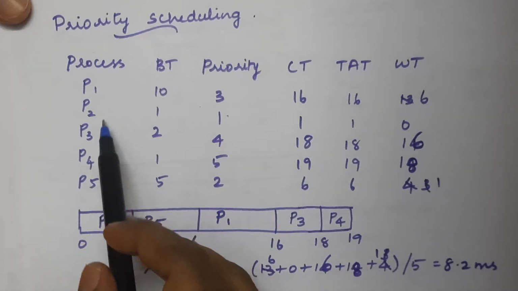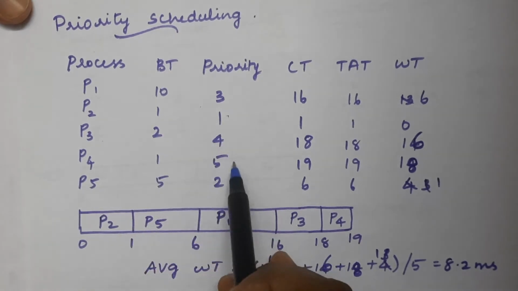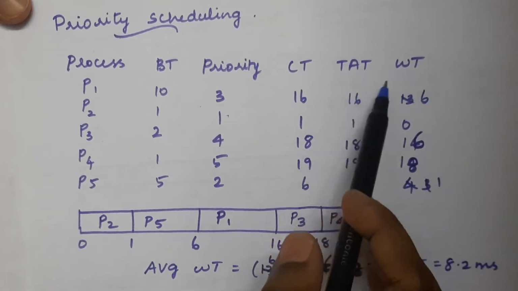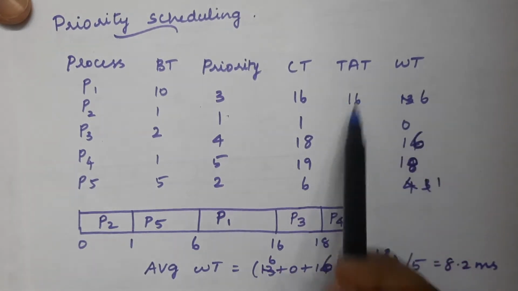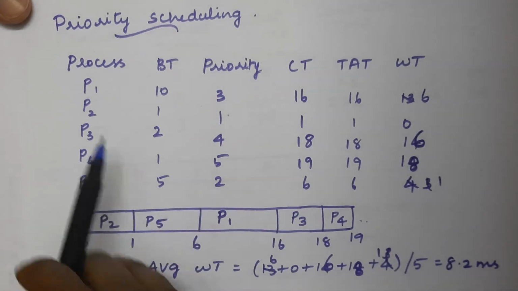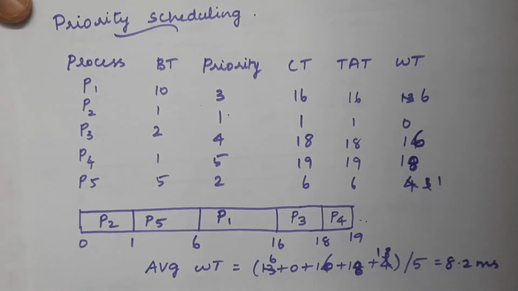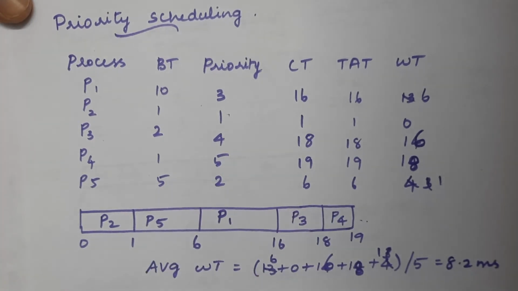In this given example, we have five processes with their corresponding burst time and priority already given. We need to calculate the completion time, turnaround time and waiting time, and also draw the Gantt chart. Only with the help of the Gantt chart can we calculate all these time-related values. Very similar to shortest job first, this scheduling algorithm also works in two modes, either preemptive or non-preemptive. This particular example shows the non-preemptive version.